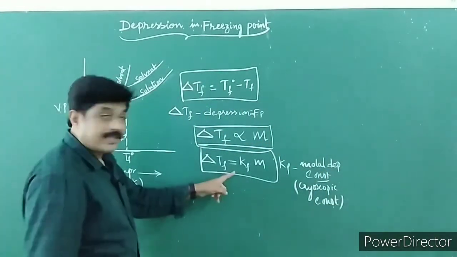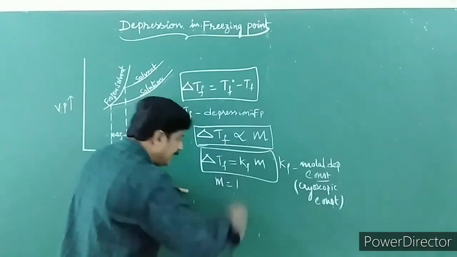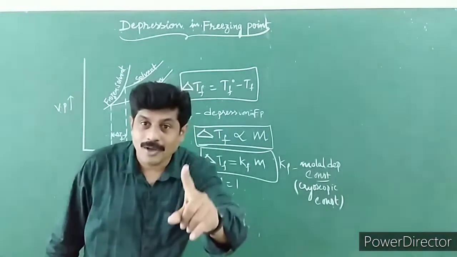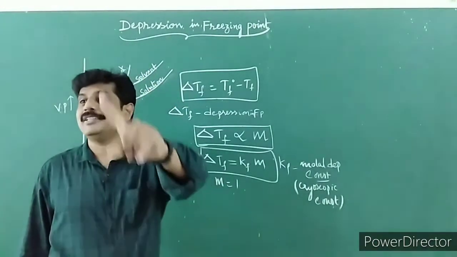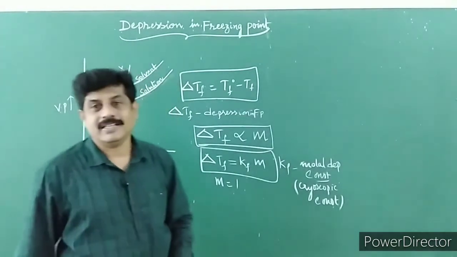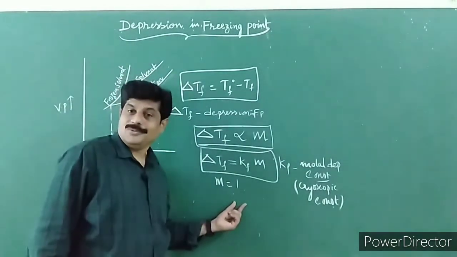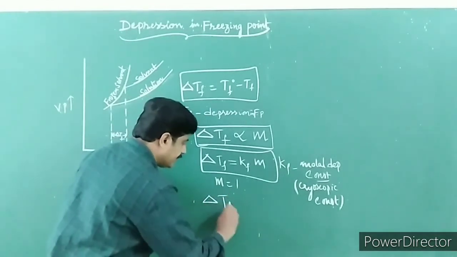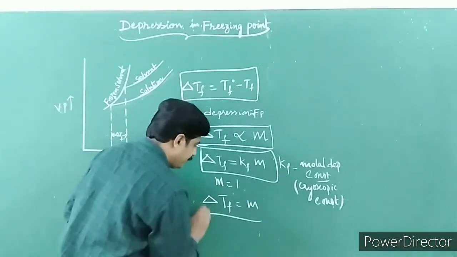Children, look at here. If m is equal to 1, that means molality is equal to 1. That means 1 mole of a non-volatile solute is dissolved in 1 kg or 1000 grams of solvent, gives you 1 molal solution. If m is equal to 1, delta Tf is equal to Kf.